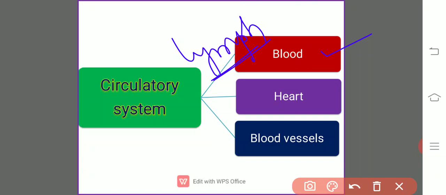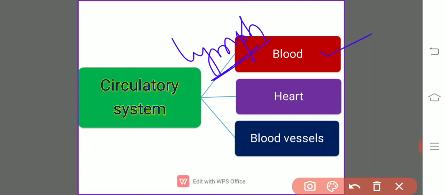There are no blood vessels connected to the lens. This we should remember. In organisms, there is an exchange of material and gases between the cells and the blood